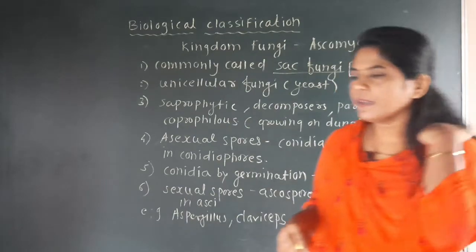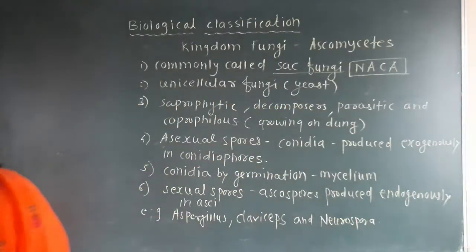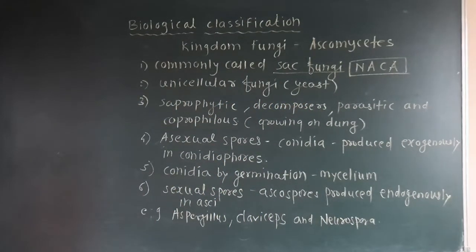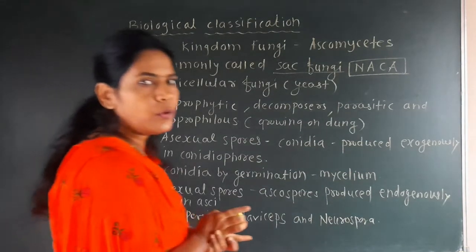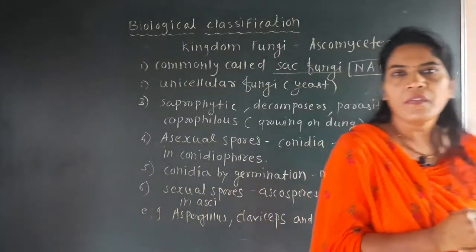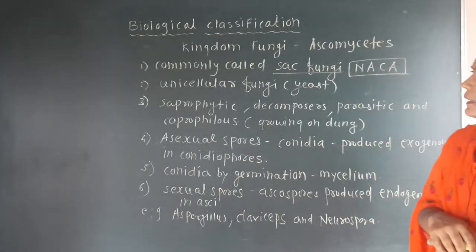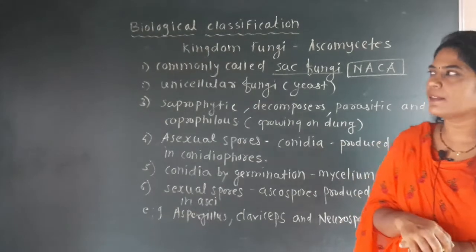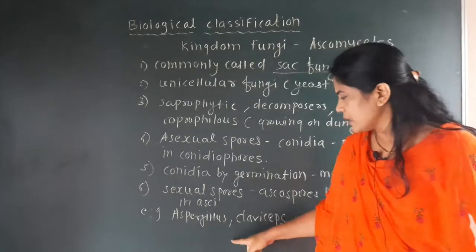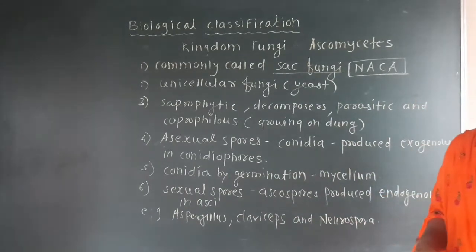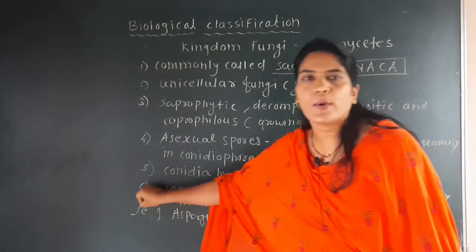So students, here are the characteristics written on the board for Ascomycetes, which is the second group of the kingdom Fungi, and these are the examples of Ascomycetes: Aspergillus, Claviceps, and Neurospora, because it is a very important point.